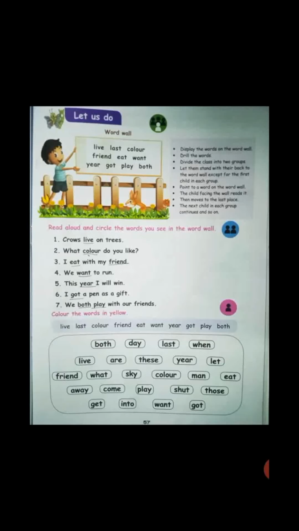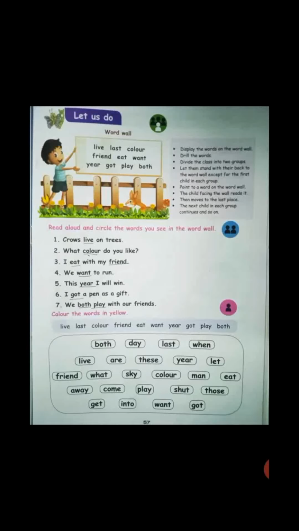So from this word wall you want to read the sentences down. That is 1, 2, 3, 4, 5, 6, 7. Seven sentences are there. So you want to read the sentence and find the words from the word wall. Read aloud and circle the words you see in the word wall. So first one is crows live on trees. So what is the word? It's there in the word wall. Live. L-I-V-E, live. So I have underlined that. What you have to do, you want to circle it in your book.